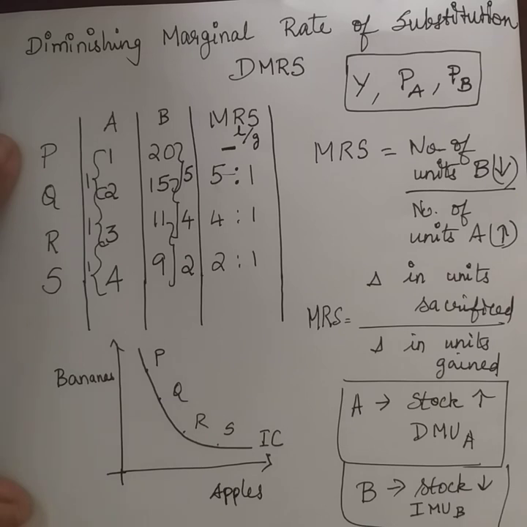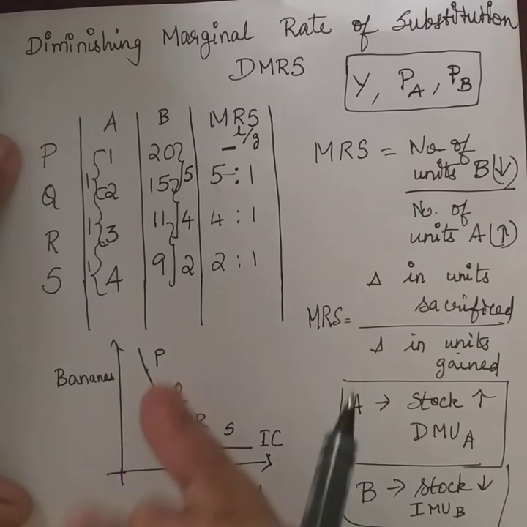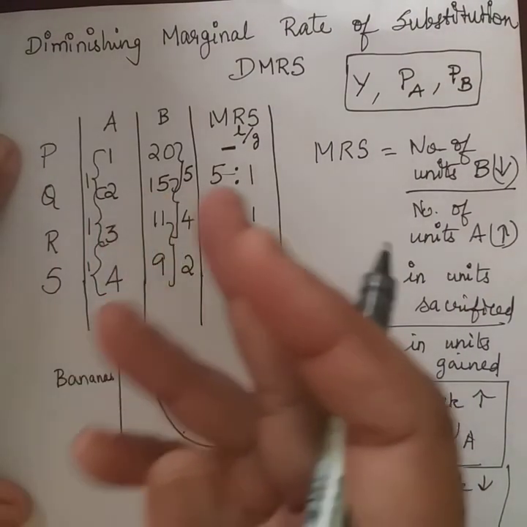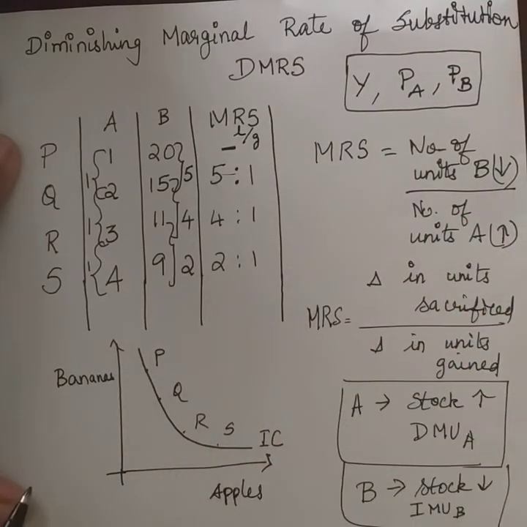The second property of the indifference curve is that indifference curves are convex to the origin. Why are they convex to the origin? They are convex to the origin because of the diminishing marginal rate of substitution. You have understood already there is a principle of substitution involved. To have more of one product, the other one has to be given up or sacrificed.